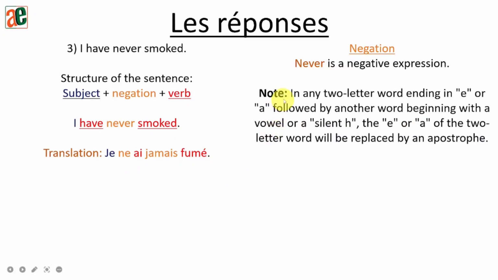So again, we are coming back to the same rule. Any two-letter word ending with E or A followed by another word beginning with a vowel or a silent H, the E or the A of the two-letter word will be replaced by an apostrophe. So here I have a two-letter word ending with E or A followed by another word starting with a vowel. So I need to again replace the E by an apostrophe. Okay? So the sentence will be Je n'ai jamais fumé. Okay?